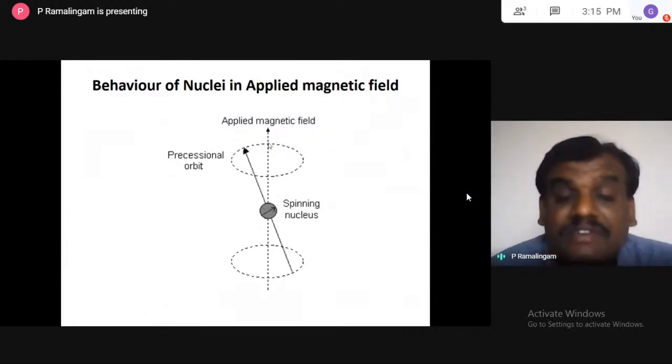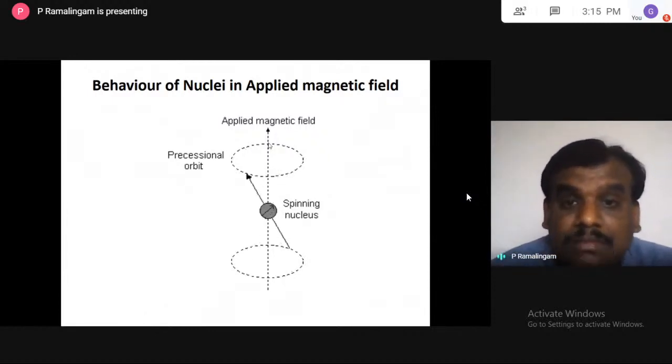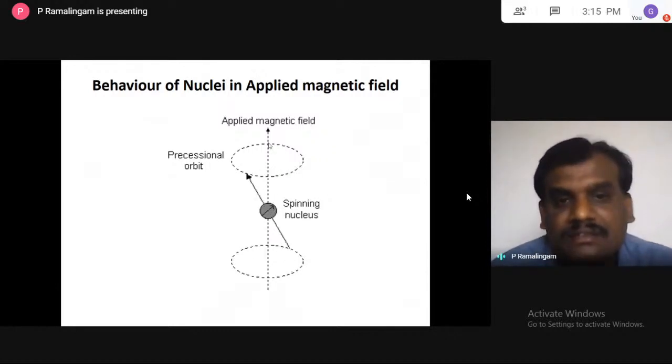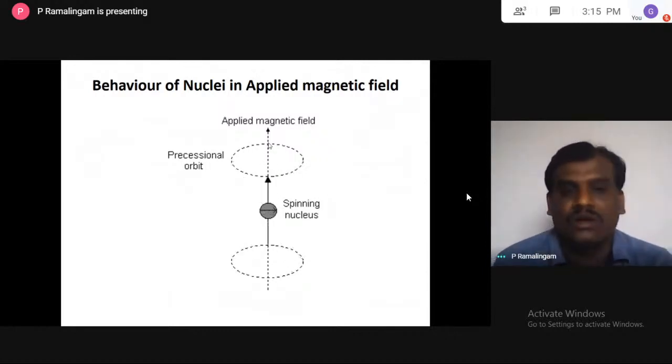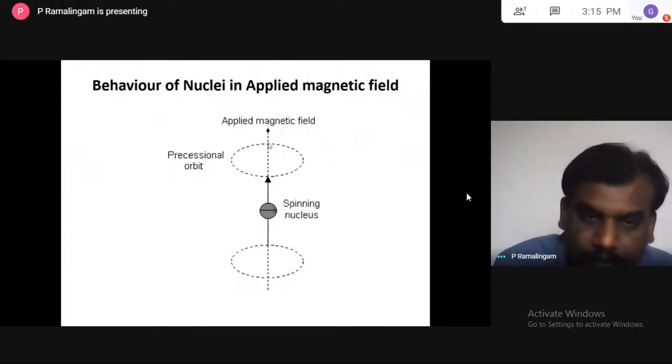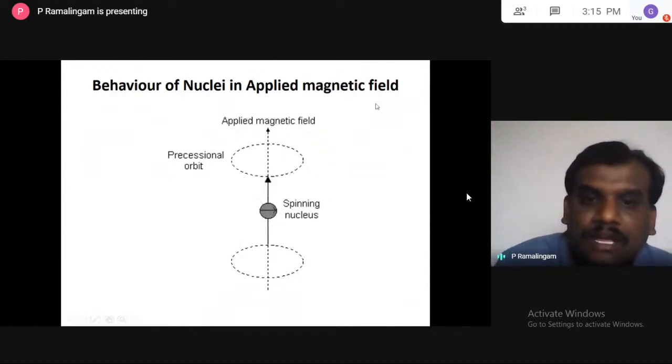That frequency will differ from atom to atom, or nucleus to nucleus. It all depends on the environment. To repeat, this is the spinning of the nucleus under the magnetic field, and this spinning frequency depends on the nucleus or atom environment. When there is a change in the angle, the precessional orbit also changes, so automatically the energy also changes.